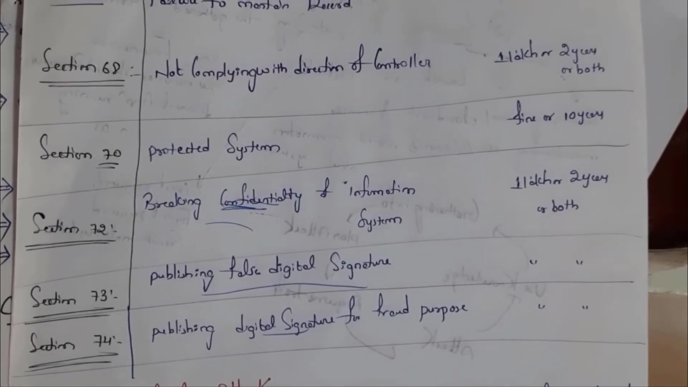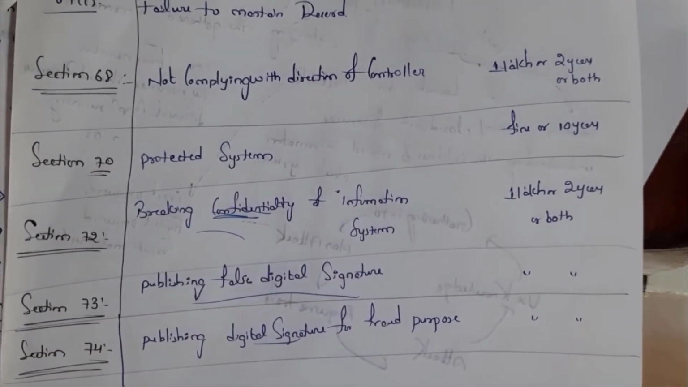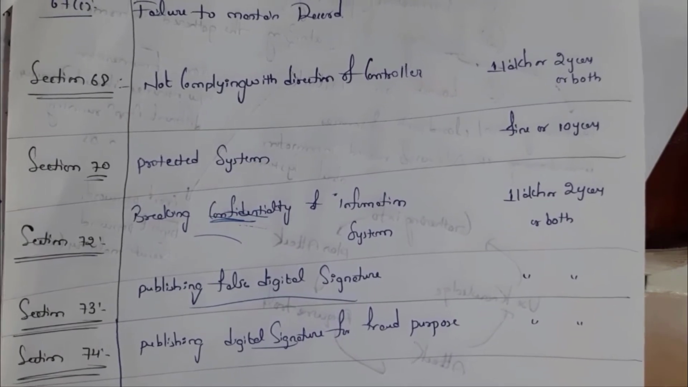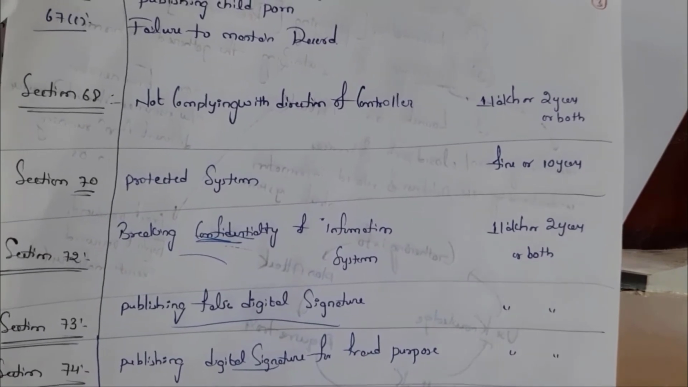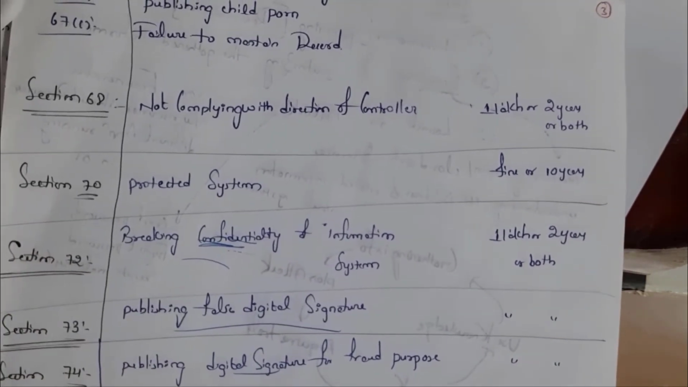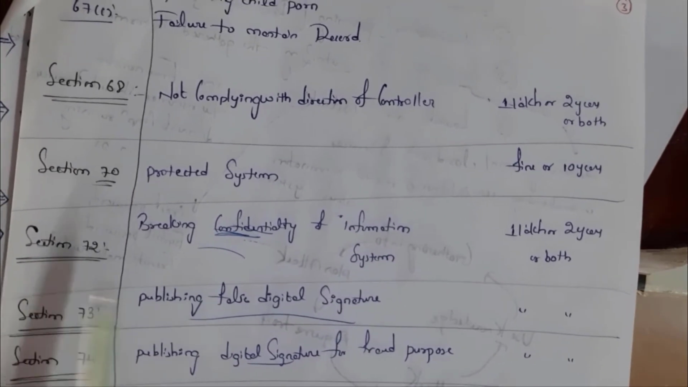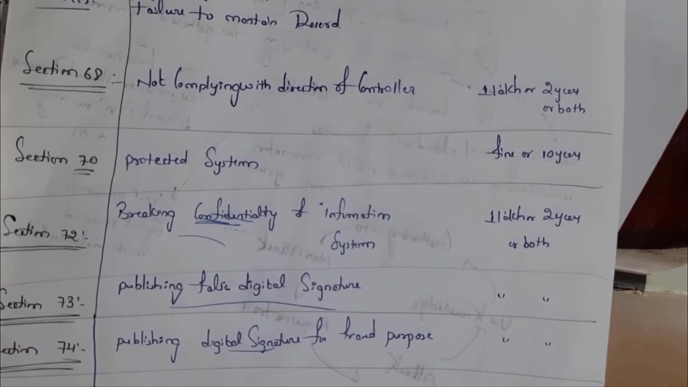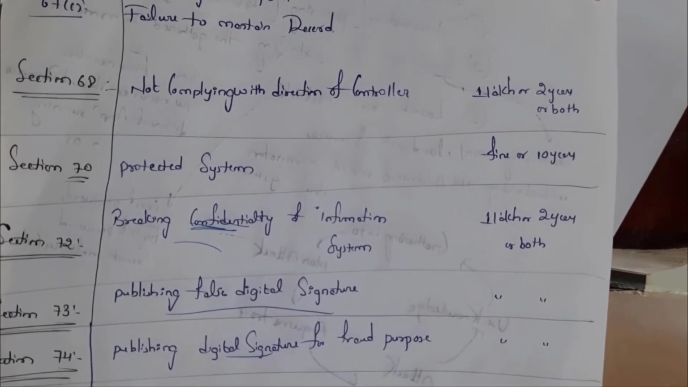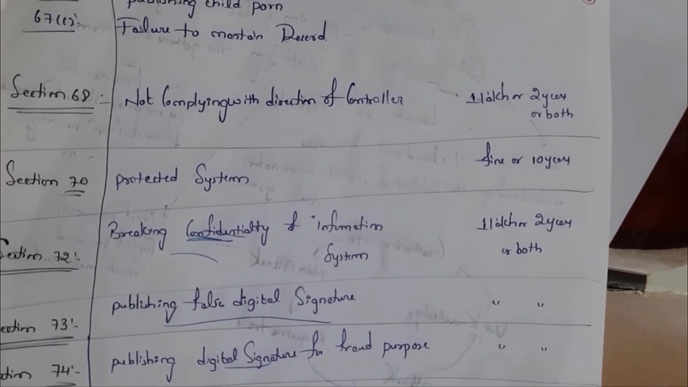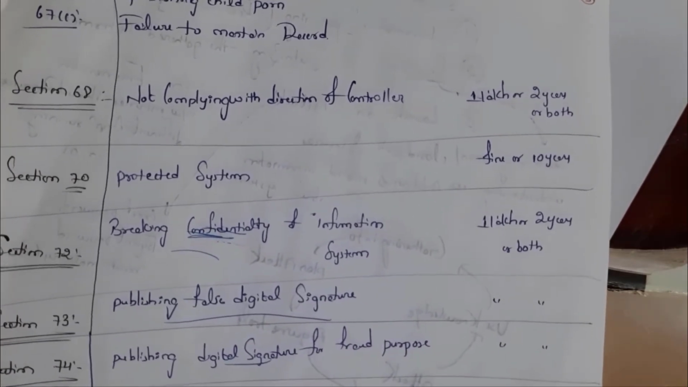Next one section 68, not complying with direction of control, that is not following our company's manager, not following the rules of the company's manager. So the penalty is 1 lakh or 2 years jail or both. Section 70, damage to the protected system, fine or 10 years jail. Section 72, breaking confidentiality of information system, that is nothing but leaking our company's secrets to other companies. So the penalty would be 1 lakh or 2 years jail or both.